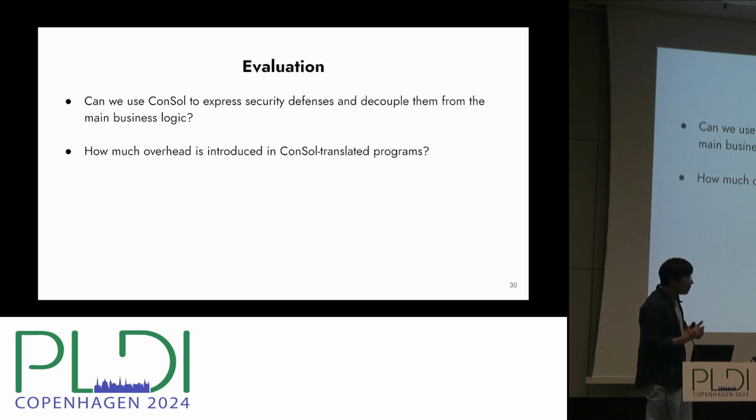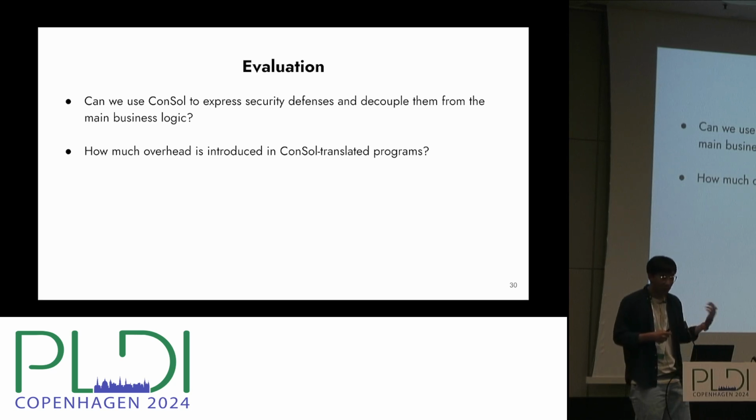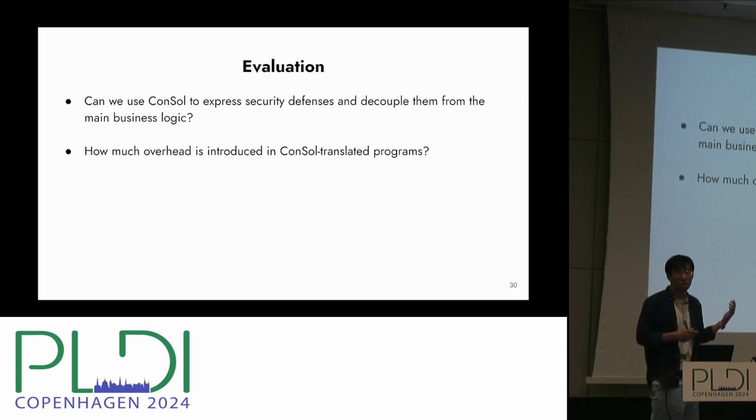So for evaluation, we build a prototype tool, and we want to know two questions basically. The first one is how expressive the console is, especially in the setting to express those security defenses. And we can also see to what degree we can decouple those security checks from business logic. And the second question we're interested in is how much overhead is introduced by our console translation.